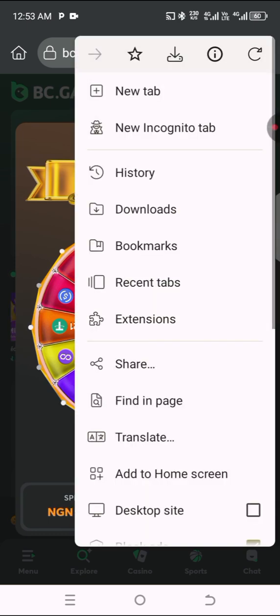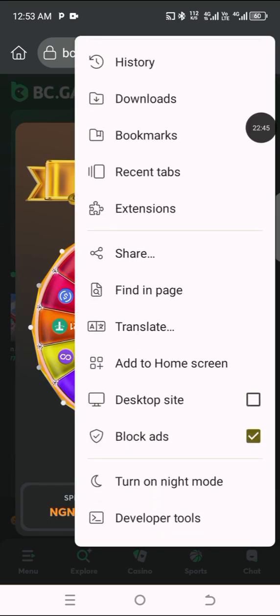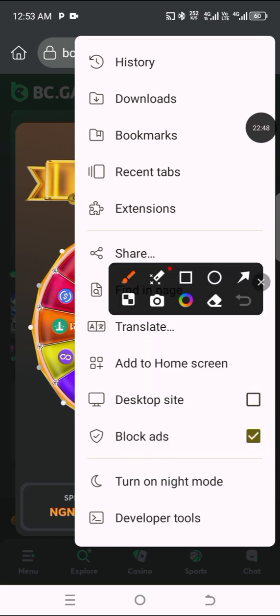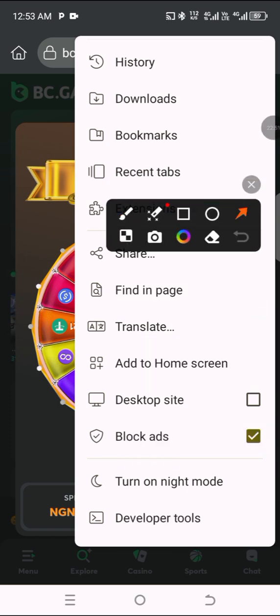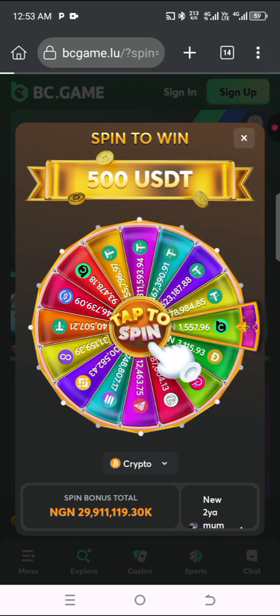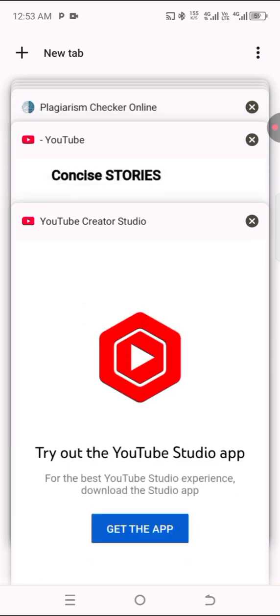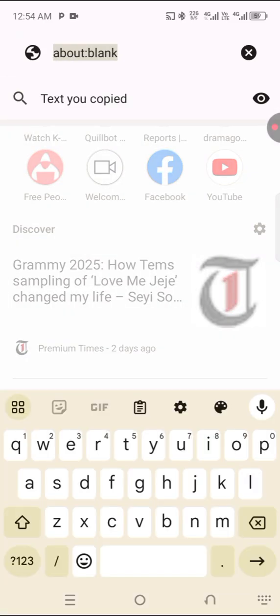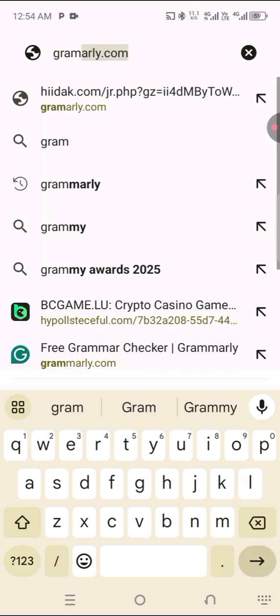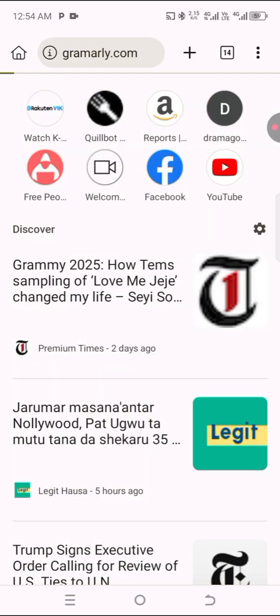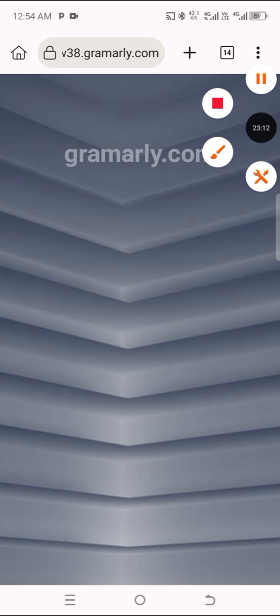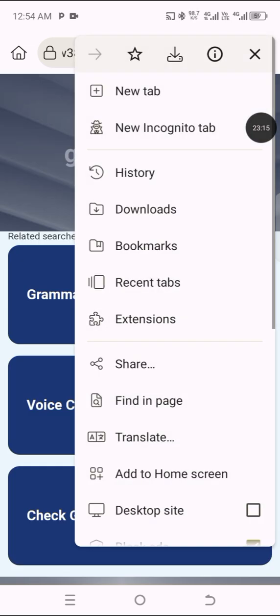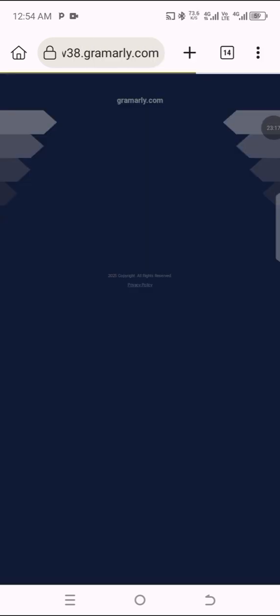Once you click on the three dots, you scroll down. You select desktop site. I believe you can see that. So you tick desktop site for Grammarly. Very, very important. I think I entered the wrong address. Grammarly.com. Click on desktop site, or else it will load error for you.